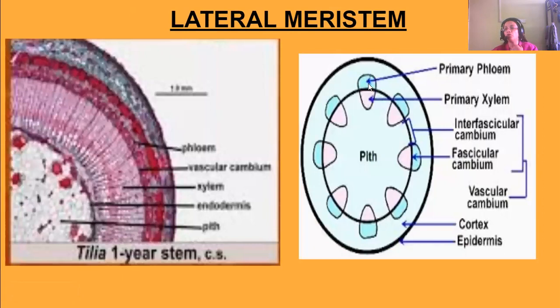Actually, the primary phloem is there, primary xylem is there, and the interfascicular cambium and fascicular cambium. This is the interfascicular cambium, one fascicular cambium, another fascicular cambium, and in between two xylem bundles there is one interfascicular cambium. And that interfascicular and fascicular cambium together is known as vascular cambium. Okay, so this is the cambium which lies between the xylem and the phloem, connecting each other, forming a total vascular cambium. This increases the diameter of the stem.